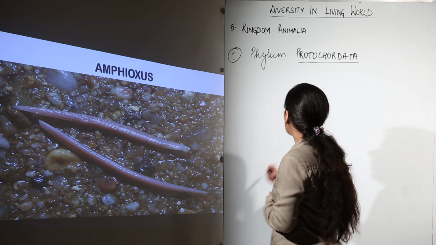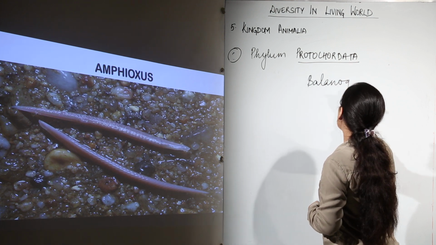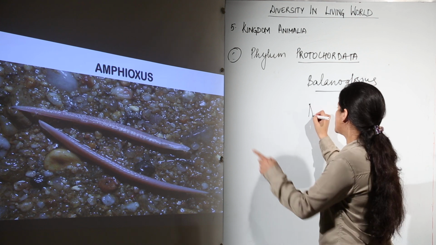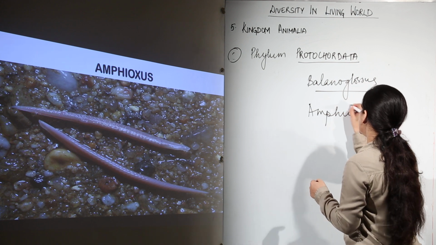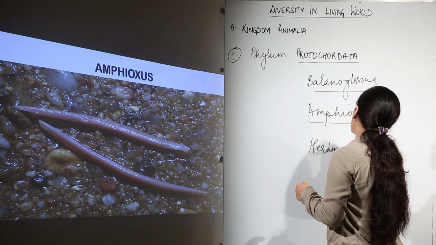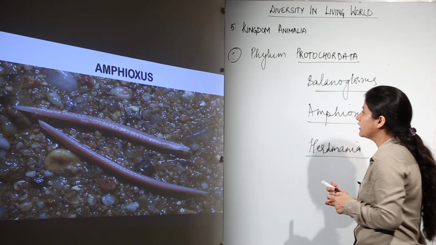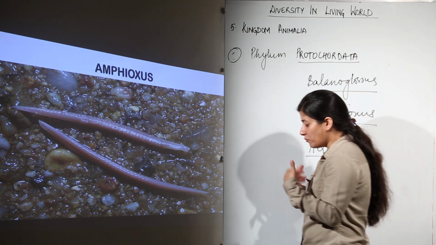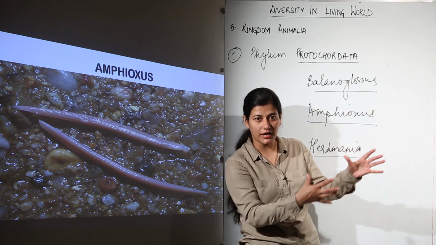Try to recall the examples with their scientific names. First one is Balanoglossus that we saw. Second one is Amphioxus, that is otherwise known as lancelet, and third one is Herdmania. When you are promoted to higher classes and you take biology as your favorite subject, you will come across more classifying characteristics, that these belong to different criteria.